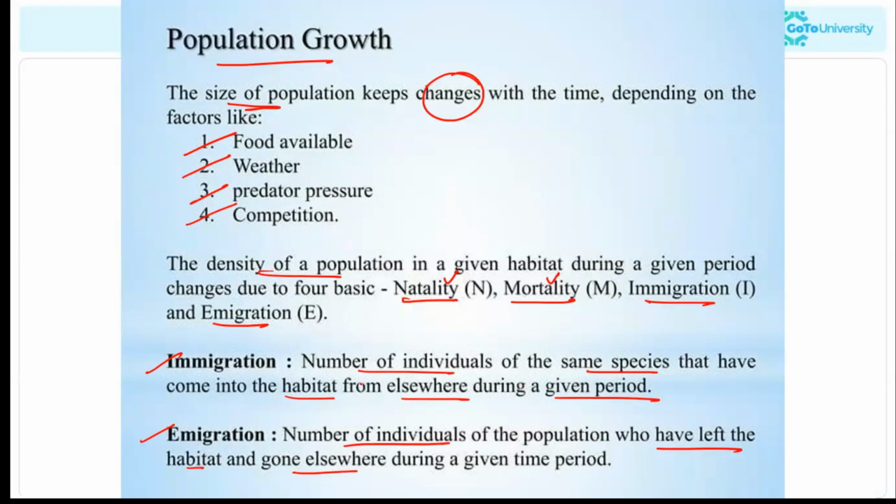So immigration is when some organisms have transferred from their original habitat to the particular habitat under consideration. It is about the number of individuals of the same species, not different. And emigration is the individuals who have left the habitat.